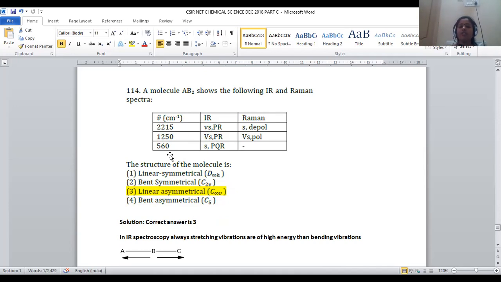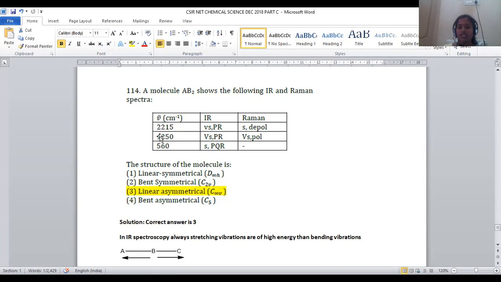When we compare the energy of bending and stretching vibrations, stretching will always be higher than bending. That's why 560 is denoted for the peak in the IR spectrum for its bending vibration. If the molecule is in a linear structure, when we bend it, the angle will change. For that, 560 centimeter inverse energy is required for us, right?